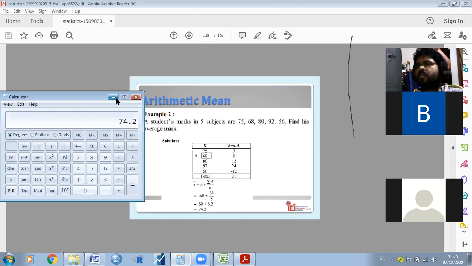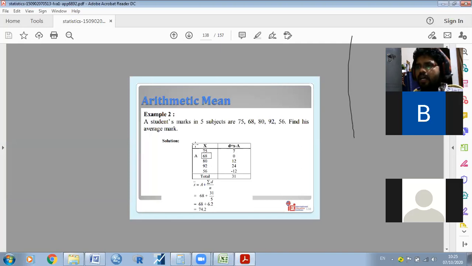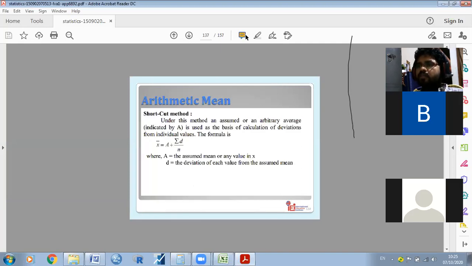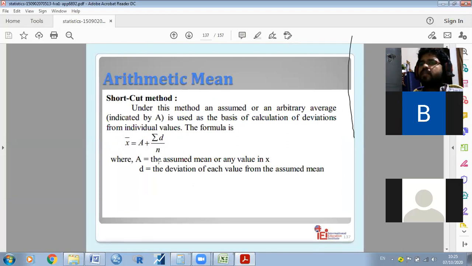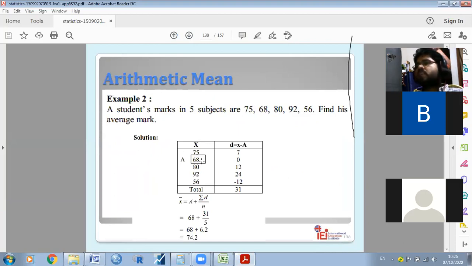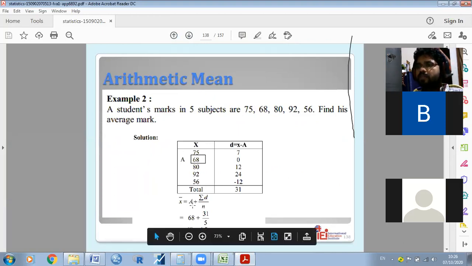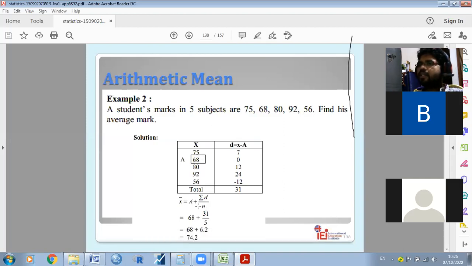Now the shortcut method. In the shortcut method, the formula is x bar is equal to a plus sigma d by n. So what is a? It is the assumed mean. We need to assume that maybe the average marks in the particular external examination is 68. So that's why I put 68 here as the assumed mean. So as per the formula, a plus sigma d by n, a is assumed 68, and sum of d.